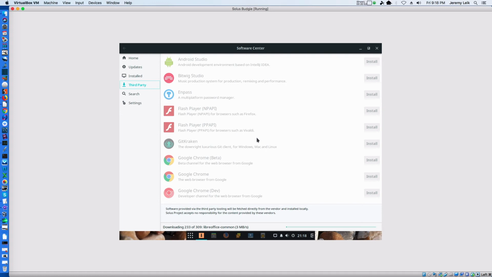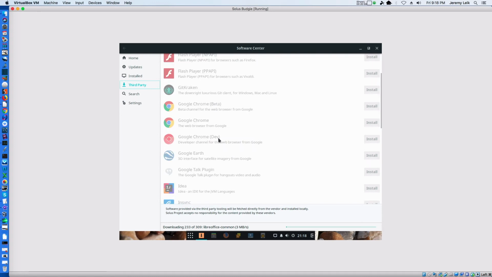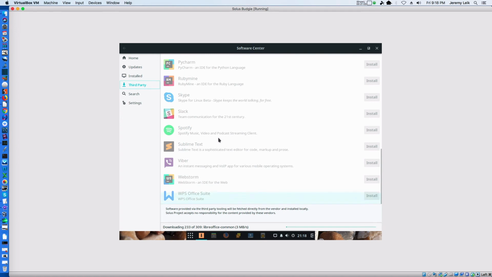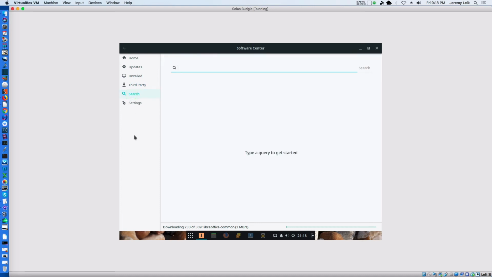Okay, well, this has some pretty cool options available by default in the Software Center. Definitely, if you're playing with different Linux distributions, take a look at Solus.